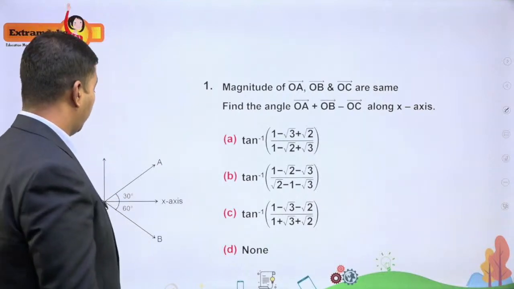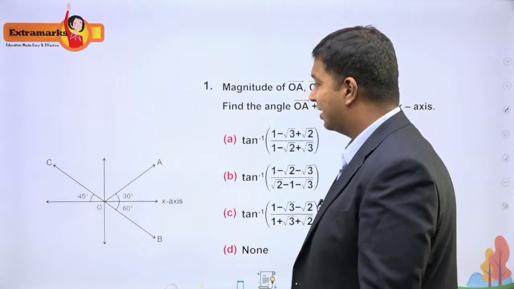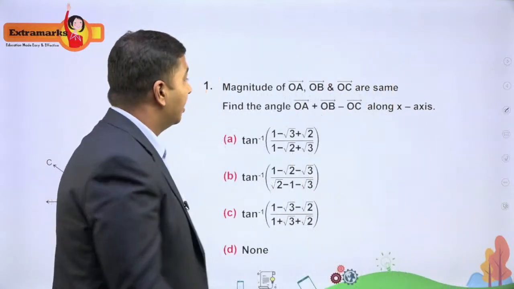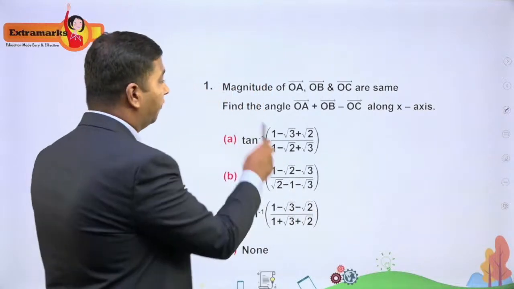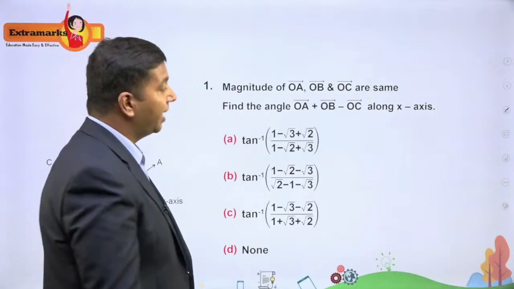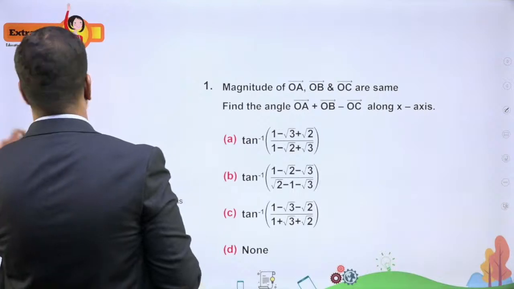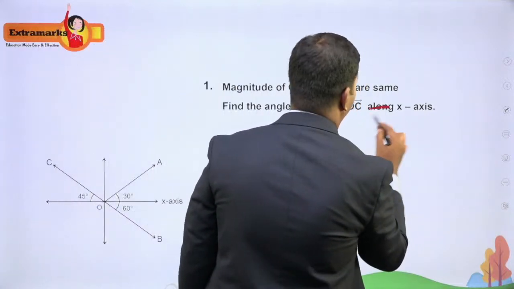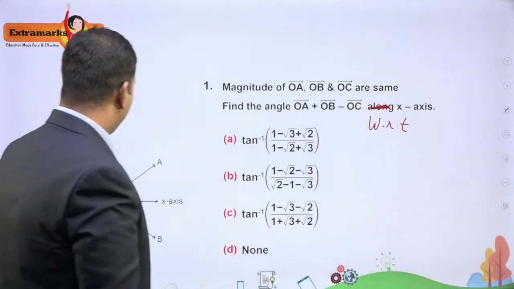So while copying, there was a mistake with the alignment here. The question says, the magnitudes of vectors OA, OB and OC are the same, and you need to find the angle made by the vector OA plus OB minus OC with respect to the x-axis. Now the diagram looks like this.